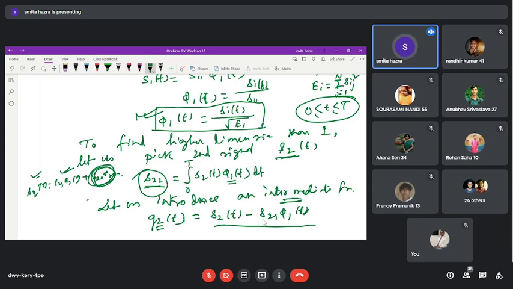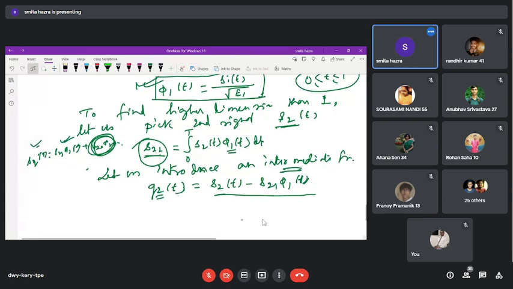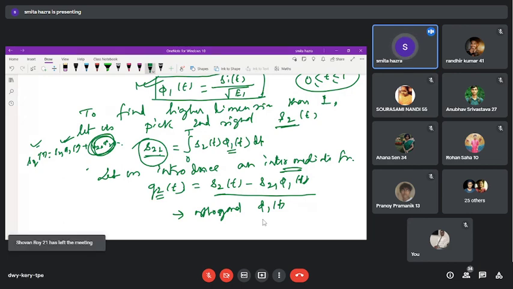With respect to this g2(t), obviously it will be orthogonal. If it is not orthogonal to phi 1(t), we cannot take it, because our main synthesis process is orthogonalization.